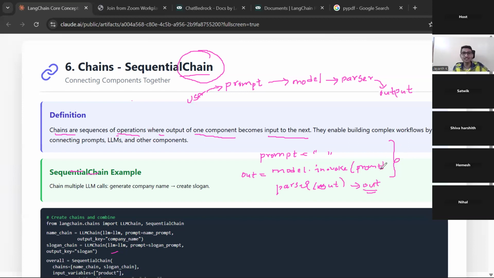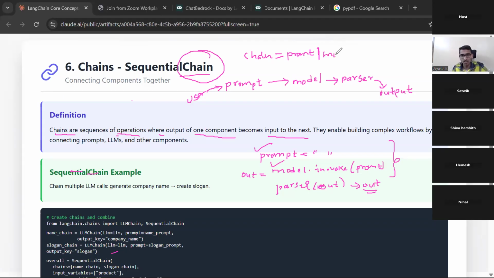But this chain concept is so amazing that you only have to write simple code like this. You define your prompt individually, and your model like this. And this is the syntax of the chain. Chain is equal to my prompt, then the pipe operator. This is called the pipe operator, you can see it like a stick.